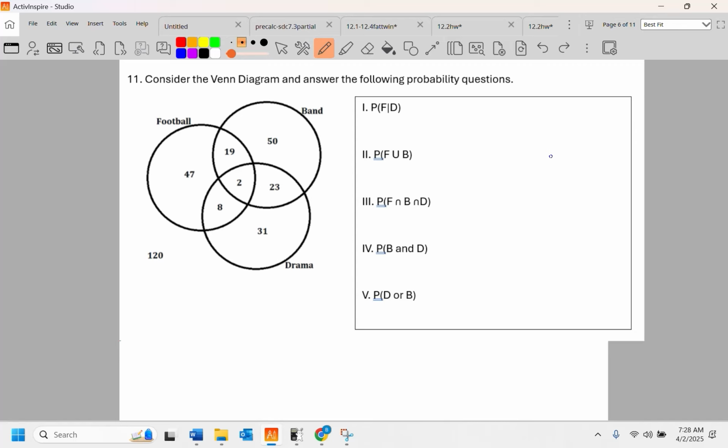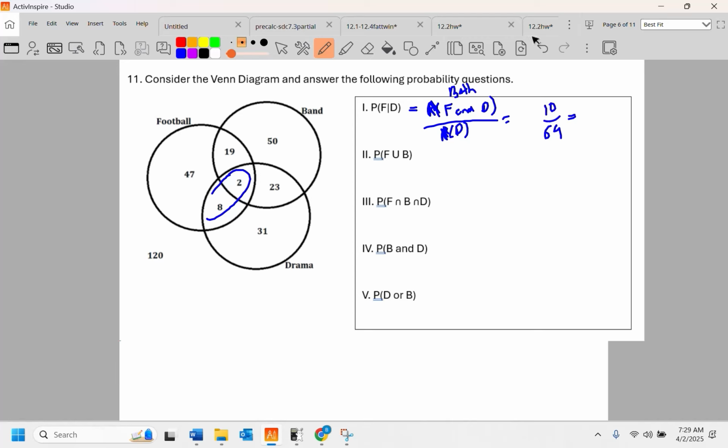So let's fix it. So here's 11. Number one is find the probability of F given D. Well, this would be the probability of both, remember that is both, over the probability of event D. Now, event D is drama, and drama has 10, 33, 64 people in it. You really shouldn't be using probability, we should just be saying F and D. And what's in football and drama is those 10 kids right there.